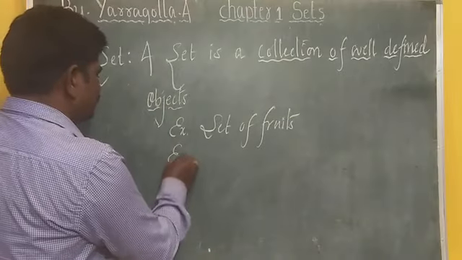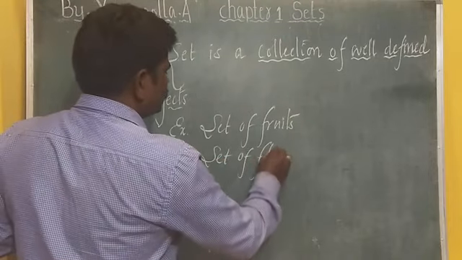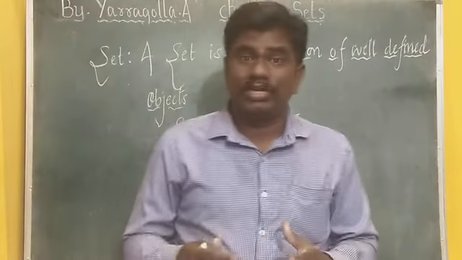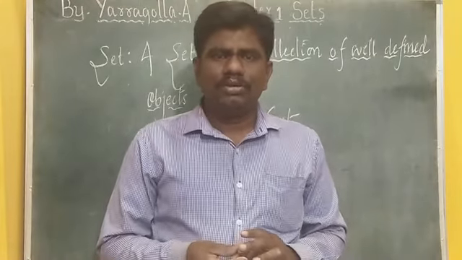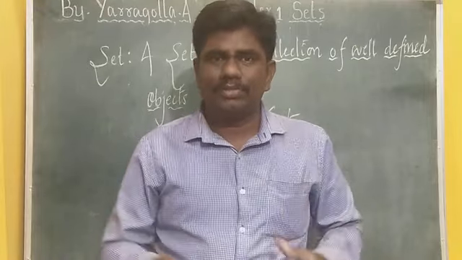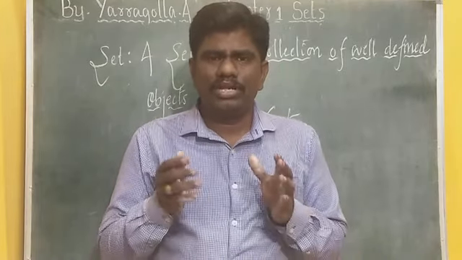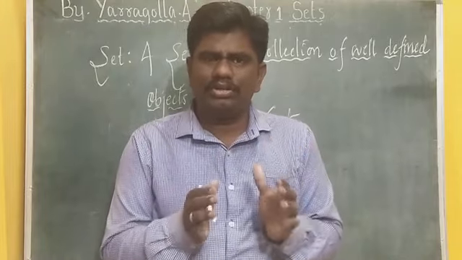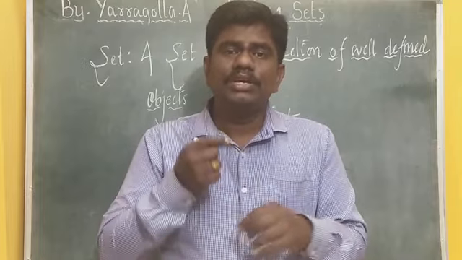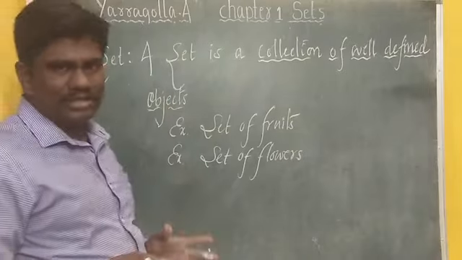Similarly, if I take another example, set of flowers. Everybody should start naming the flowers now. So when I say set of flowers, you cannot use a vegetable name or a fruit name, right? You have to be confined, you have to stick only to the flowers. You have to be collecting only the names of the flowers. Such a thing is called a set.